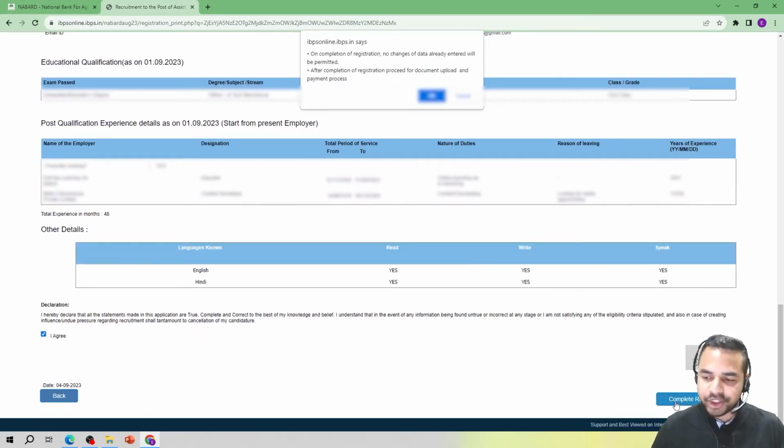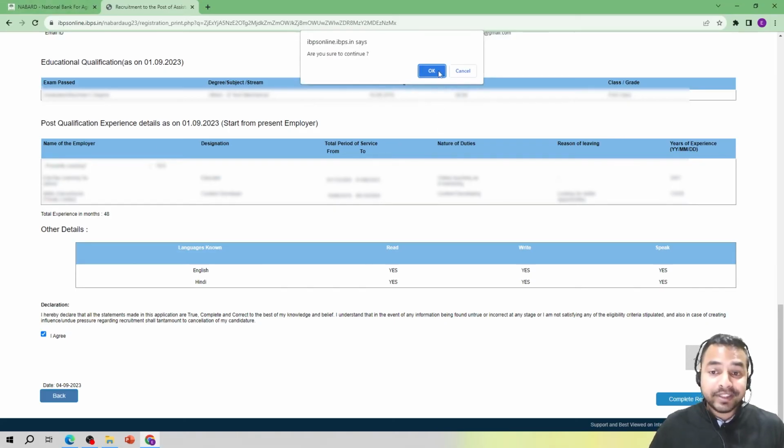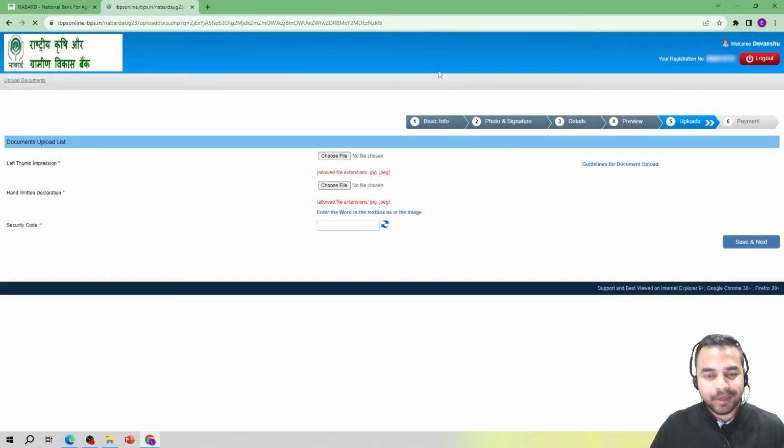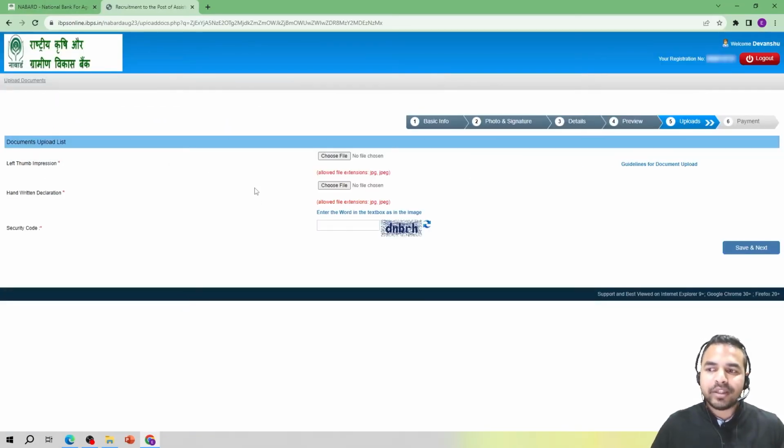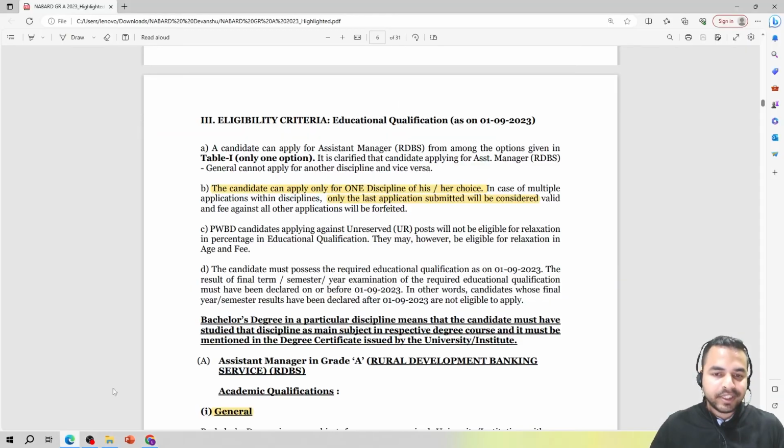Now I'm clicking on complete registration, and it says that on completion of registration no changes to the data already entered will be permitted. After completion of registration, proceed for document upload and the payment process. I'm clicking on OK here. Once again it is asking me, are you sure to continue? As I have already made sure that all the details are correct, I'm clicking on continue. So my dear friends, now only two steps are left: uploading the left thumb impression and handwritten declaration, and the next step is the payment. So let us first go with the left thumb impression, but before that let me once again take you to the details of the left thumb impression.